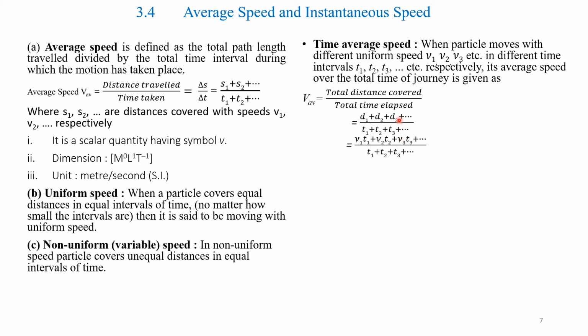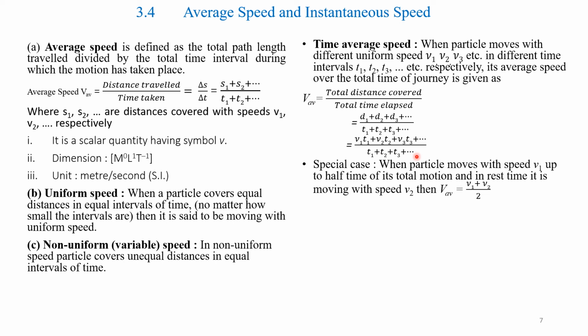Therefore, since the distance covered is speed into time, it is V1 T1 plus V2 T2 plus V3 T3 plus etc. divided by T1 plus T2 plus T3.